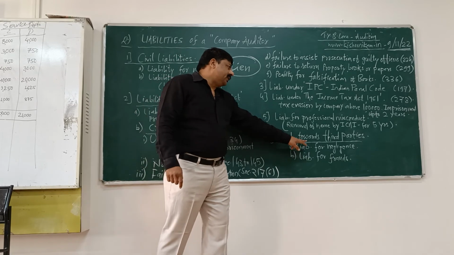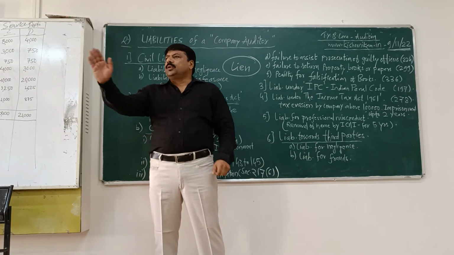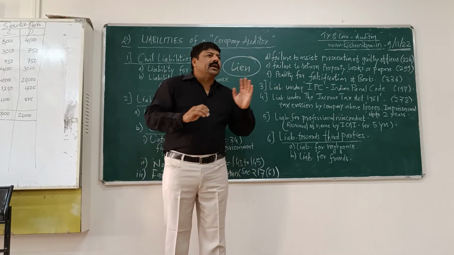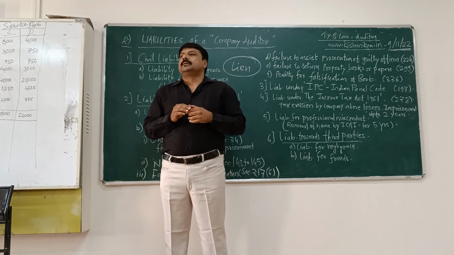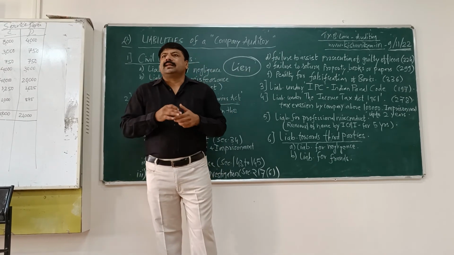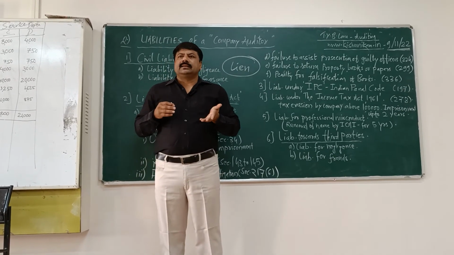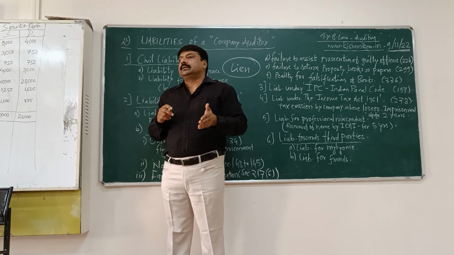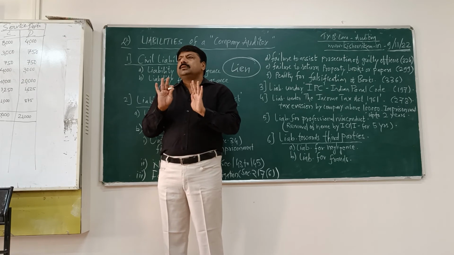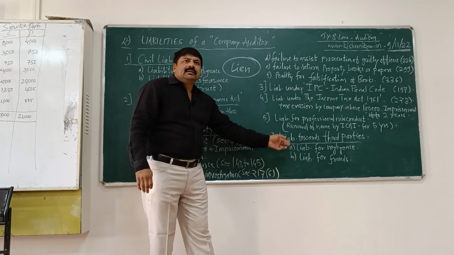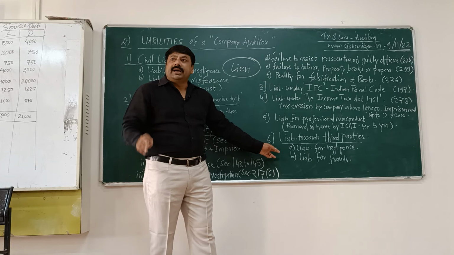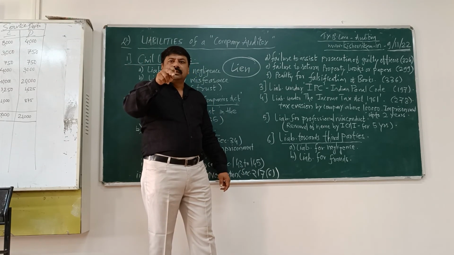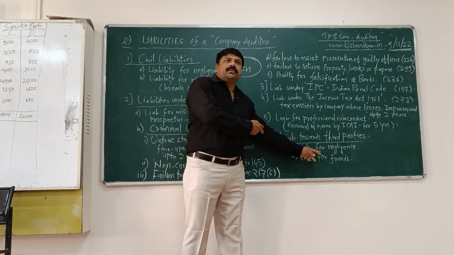Then liability towards third parties. Now there is no direct contract between the auditor and third parties. थर्ड पार्टी कौन है? कंपनी का कोई कस्टमर है. अबे ऑडिटर का कॉन्ट्रैक्ट किसके साथ है? कंपनी के साथ है. We don't know customers and third parties who are related to the company. So the auditor is not usually liable for these misconducts. But if the auditor is willfully involved, then he is liable. That's why it is given here.